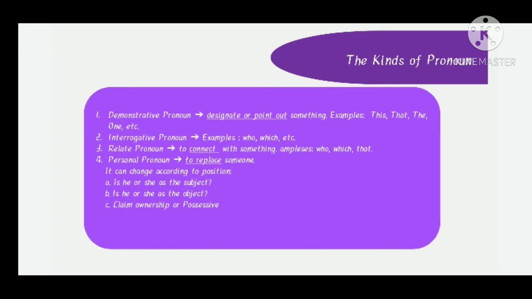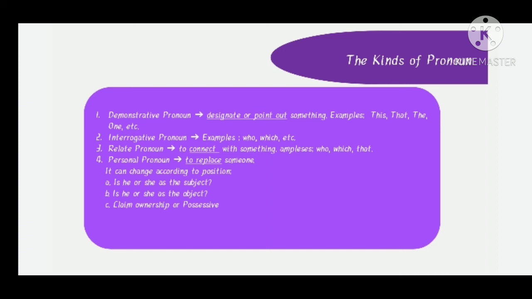The kinds of pronoun are: first, demonstrative pronoun is to designate or point at something, like this, that, such, the one, etc. And then interrogative pronoun or questioner pronoun, like who, which, etc. And then relative pronoun is to connect with something, like who, which, and that. And the last is personal pronoun is to replace someone. It can change according to the position.